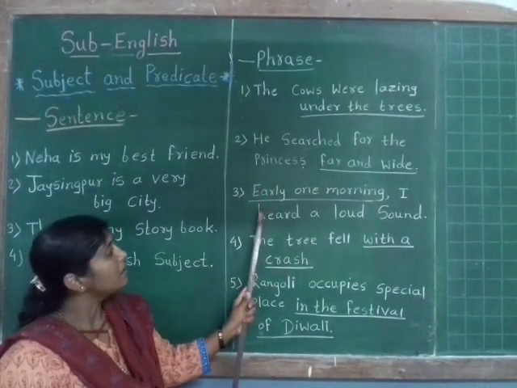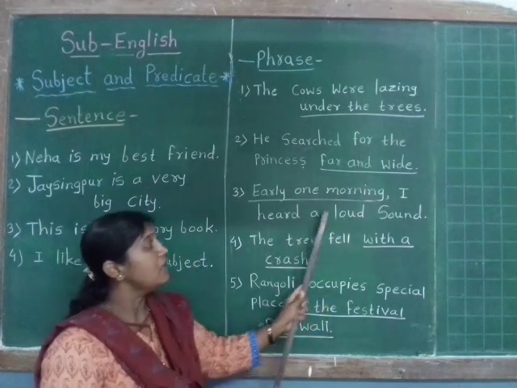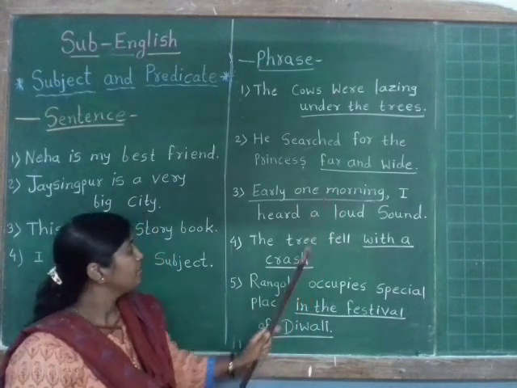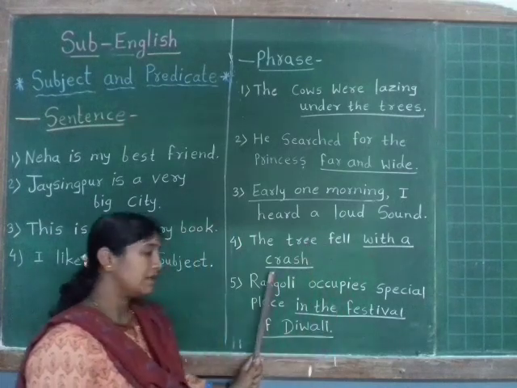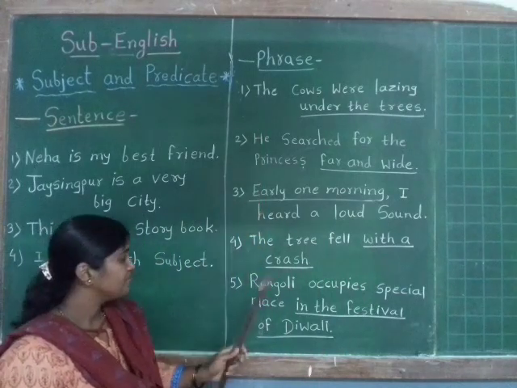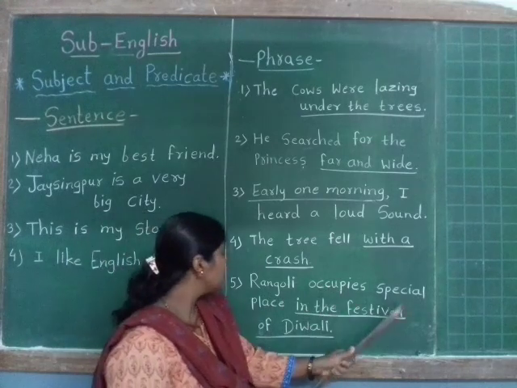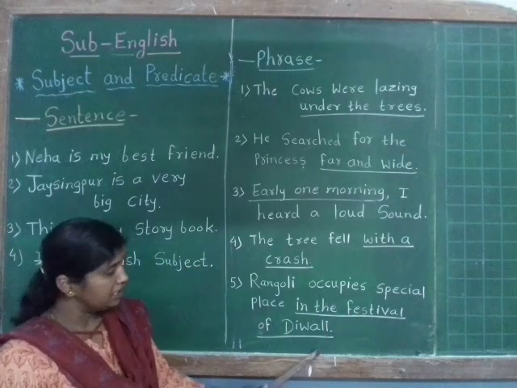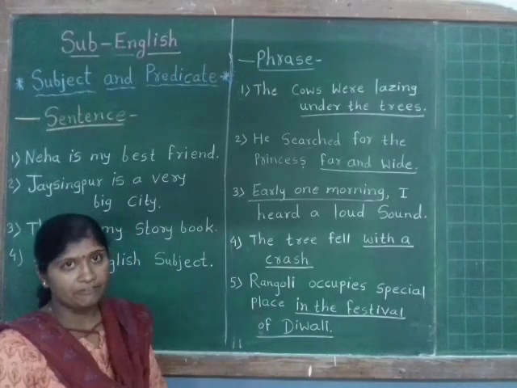Third example, early one morning, I heard a loud sound. Early one morning is a phrase. In the fourth sentence, the tree fell with a crash. Here, with a crash is a phrase. Fifth example, Rangoli occupies special place in the festival of Diwali. In this sentence, in the festival of Diwali is a phrase.